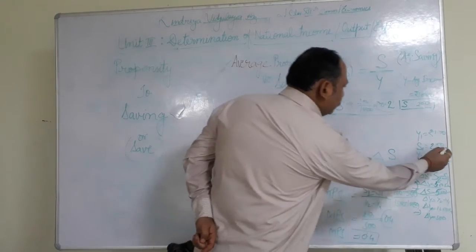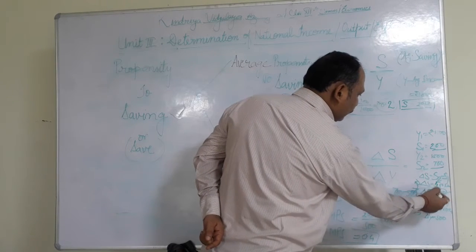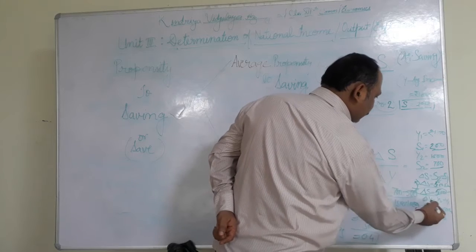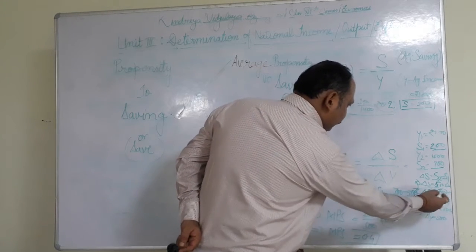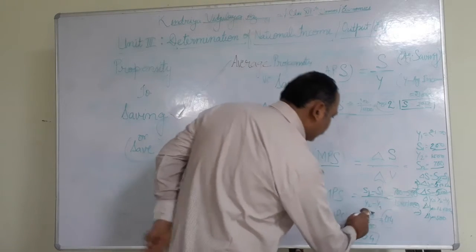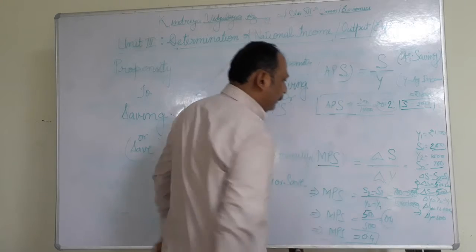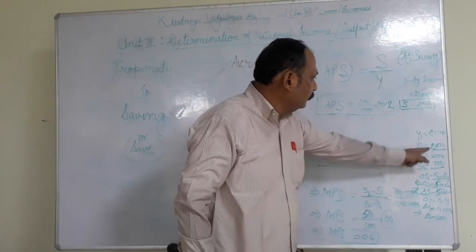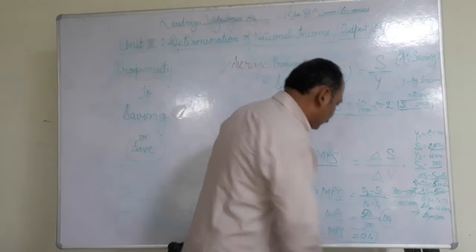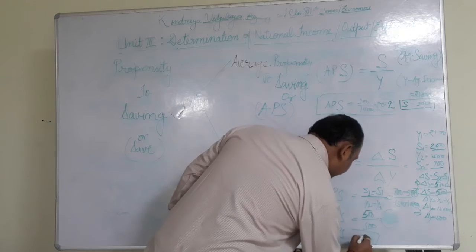Earlier I saved rupees 200, now I have saved rupees 700. So the change in saving is rupees 500. 500 upon the change in income, 500. 500 upon 500 is equal to 1.